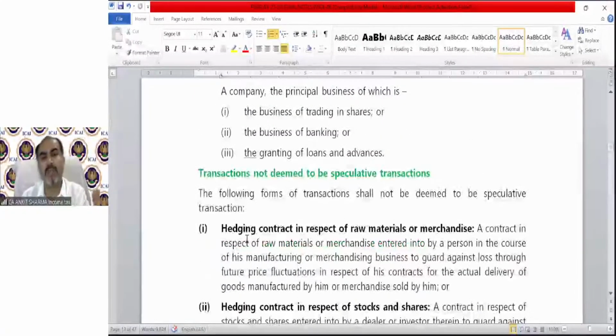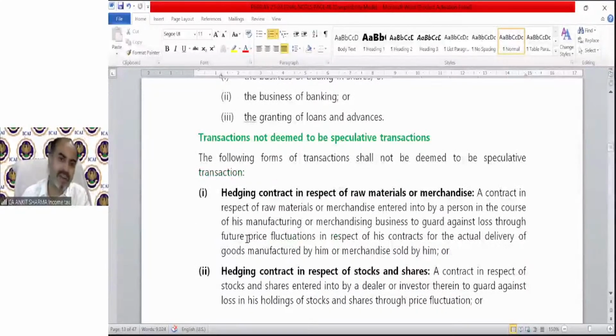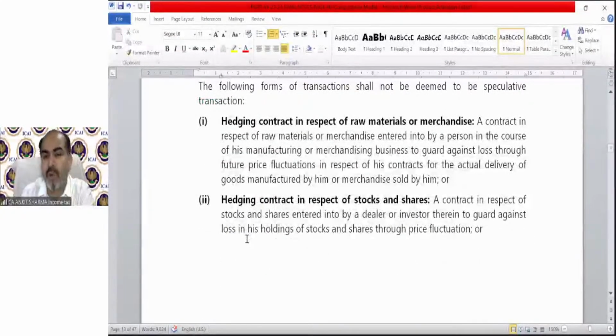Transactions not deemed to be speculative: hedging contracts. Now, what is a hedging contract? You can go through these provisions. Hedging contract in respect of raw material. A hedging contract is generally to save yourself from future price ups and downs. So a hedging contract still has goods delivery later on. So that is not a speculative business. Hedging contract in respect of raw material and merchandise is not a speculative business.